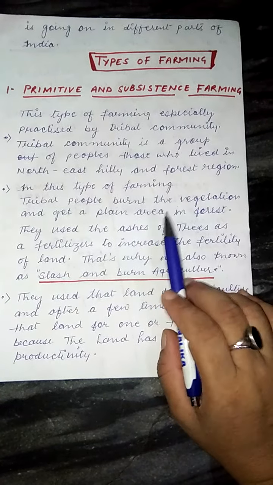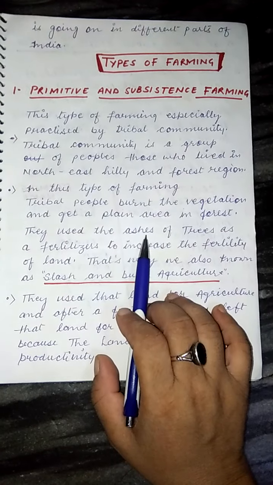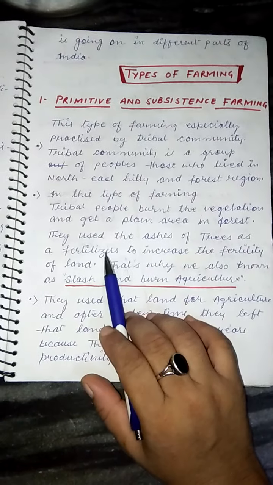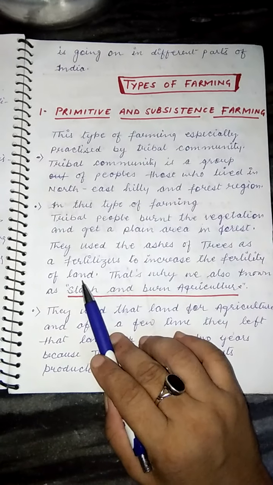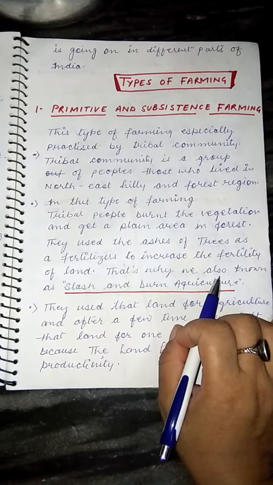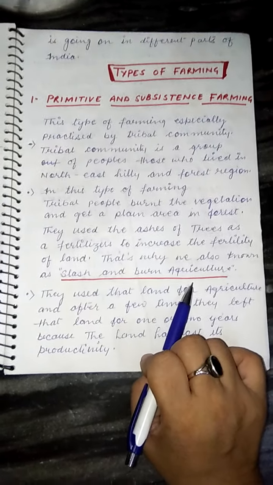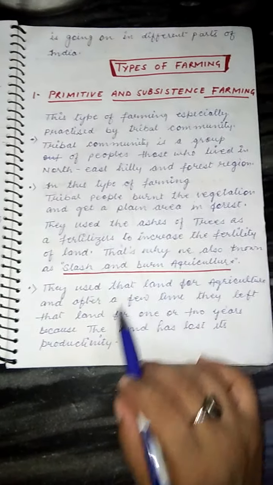After getting the plain area, whatever ashes they have after burning the trees, they mix into the soil and use as fertilizer to increase the fertility of the land and the productivity. That's why it is known as slash and burn agriculture.